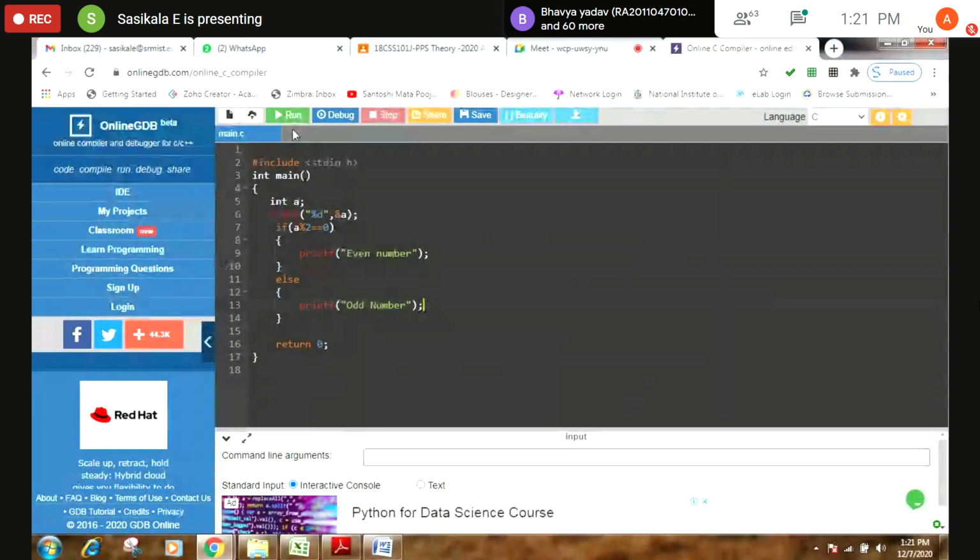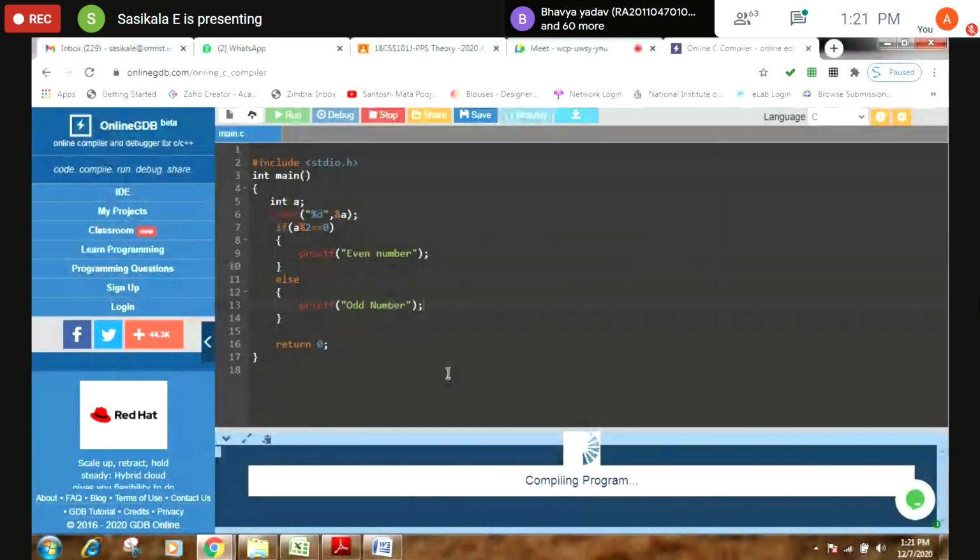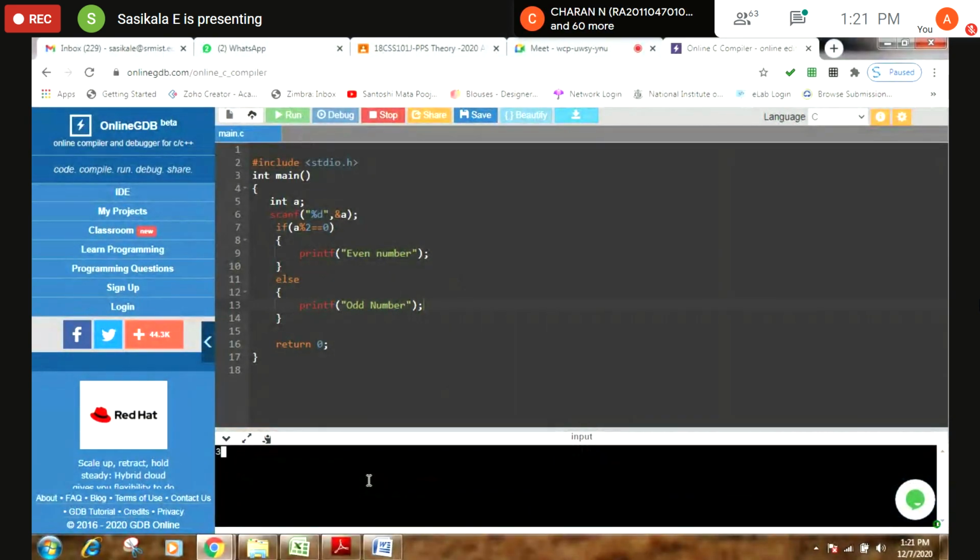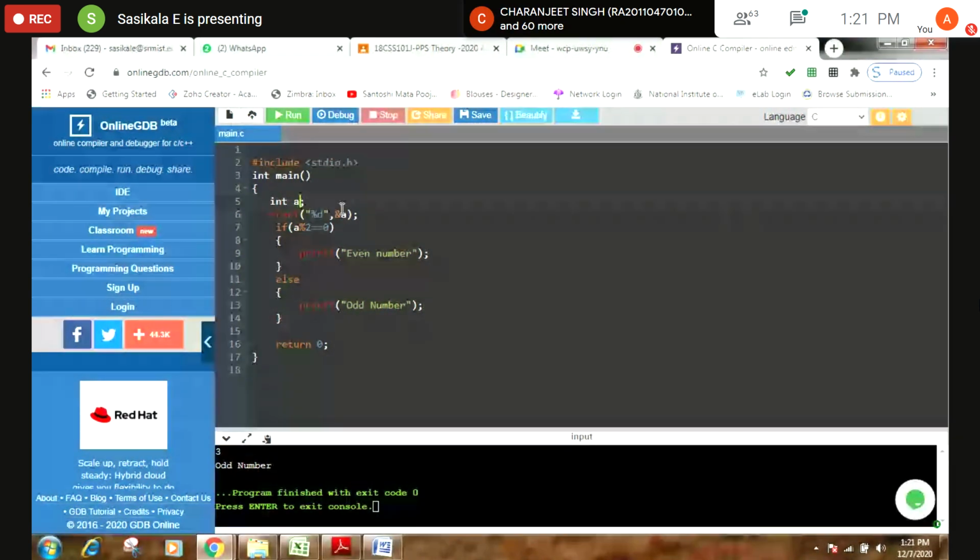If you want to execute it, you can check it. It will be asking for the A value from the user. If I give 3, it is an odd number that will get displayed. In order to have function and decision making statement, I can rewrite this program like this.